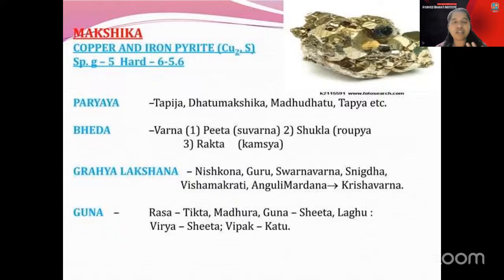When coming to the classification part, two types are mentioned. That is Swarna and Tara, and Madhura Kanjanabha are the types told according to Rasaratna Samuchaya. And there is one type told for Makshika, that is Kanya Kubjodbhava. Swarna Makshika is Tikta Madhura.